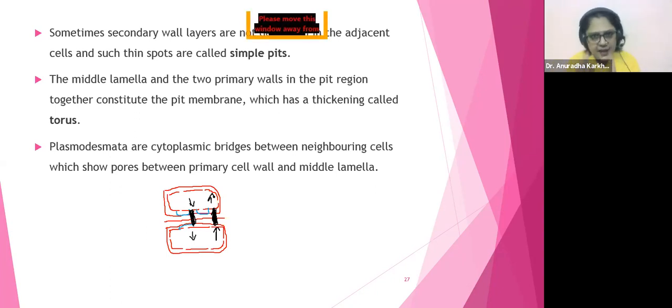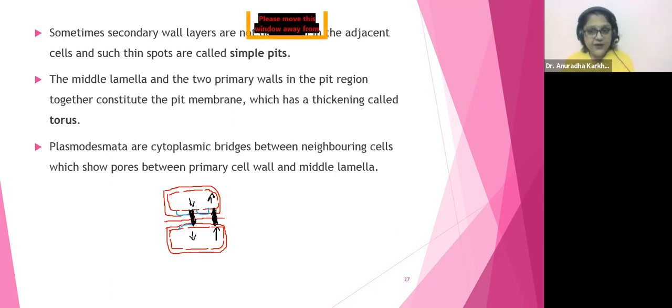Right? In the same way, primary cell wall, middle lamella, primary cell wall, there is a bridge connecting them, my dear, and that bridge will be called as plasmodesmata. So the cytoplasmic content of one cell can pass through that plasmodesmata and reach the second cell. Similarly, from the second cell. So don't you think transportation will be easy now because of this plasmodesmata?